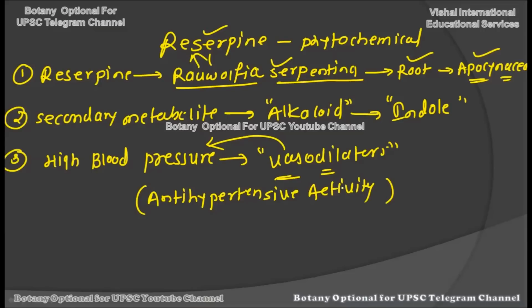Okay, so reserpine is the fourth chemical compound we are discussing from the plants, which is a natural phytochemical. It is coming from the Rauwolfia serpentina plant. And which part of it? It's the root, and it belongs to the Apocynaceae family. It's a secondary metabolite. Specifically, it's an indole alkaloid, and it is very useful in high blood pressure treatment. That is, it acts as a vasodilator, and it has anti-hypertensive activity.